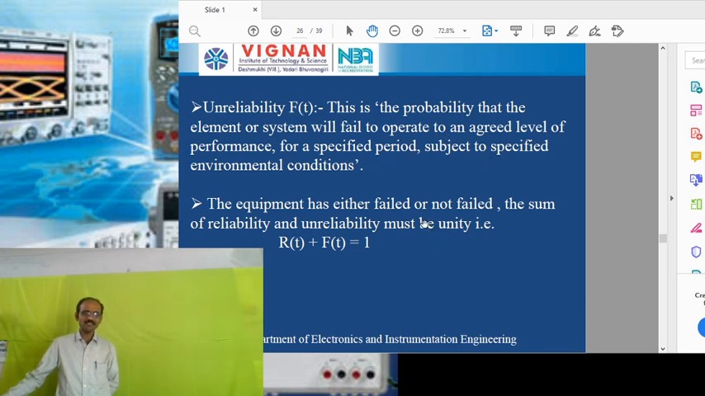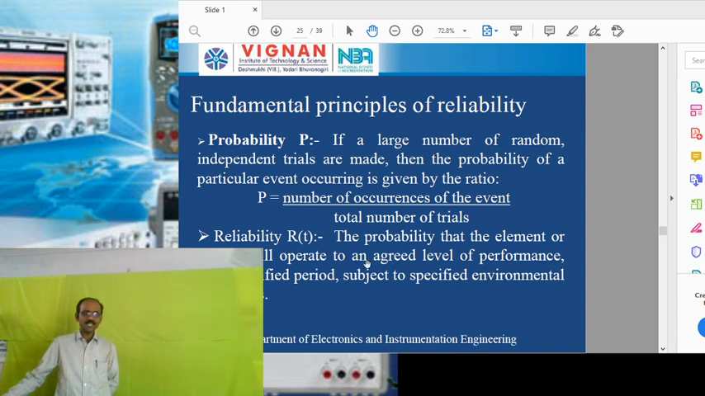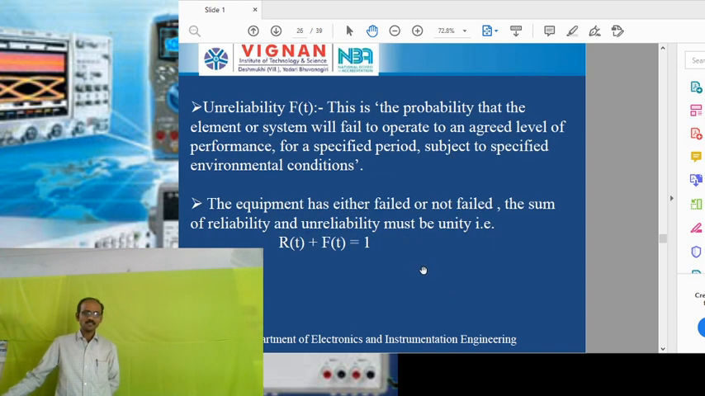Whereas in the case of reliability, it is the operation to an agreed level of performance. That is the basic difference between reliability and unreliability. So the equipment has either failed or not failed. The sum of reliability and unreliability must be equal to unity. That is, if you take any equipment, R of t plus f of t should be equal to 1.